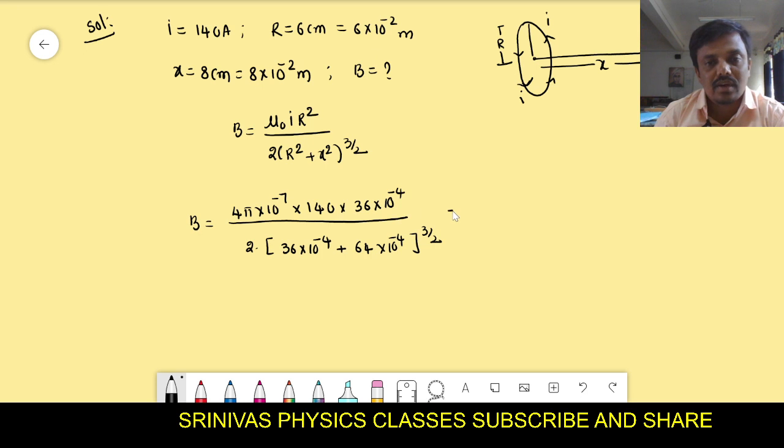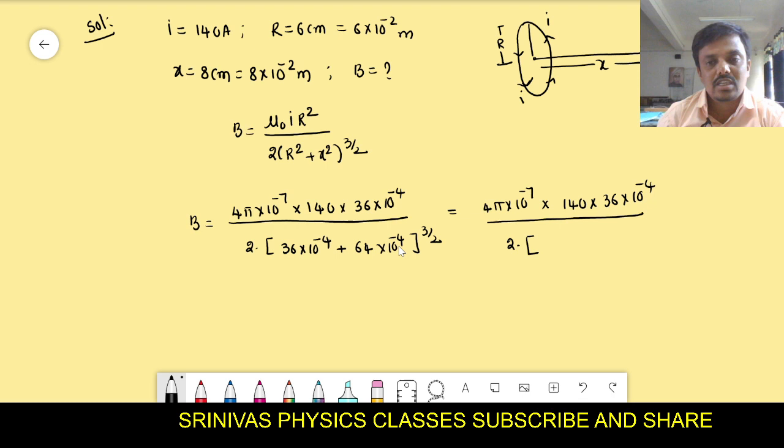Now we have to simplify it. That is 4 pi into 10 to the power of minus 7, this is mu naught, I value is 140 into 36 into 10 to the power of minus 4. In the denominator, we will get 2 into (r square plus x square, 36 plus 64, that is 100) 100 into 10 to the power of minus 4, whole power 3 by 2.